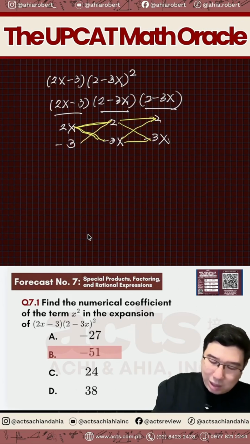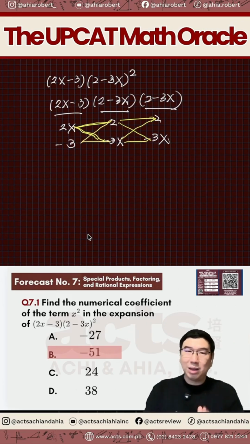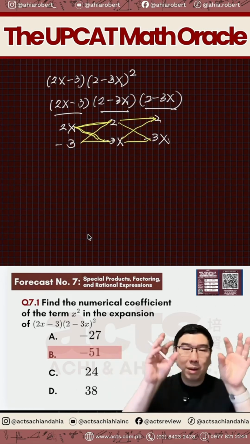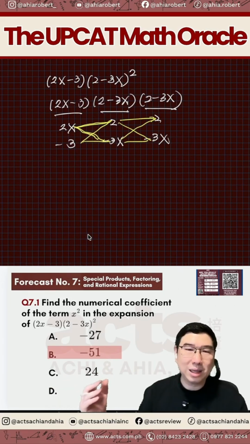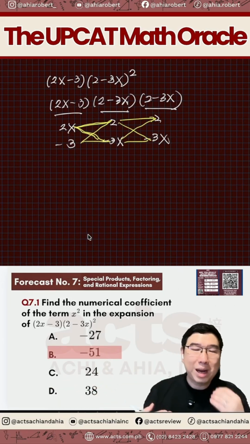And same goes with the other one here. Ganun din. So, lahat yan, it's 2 times 2 times 2. 8 na terms yan lalabas lahat. Now, out of these 8 terms, alin dyan kaya ang may x squared? So, paano natin malalaman yun?